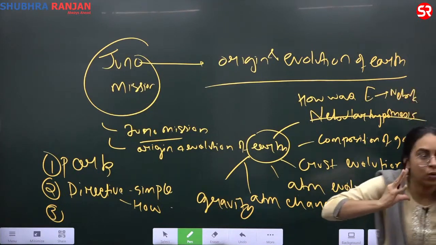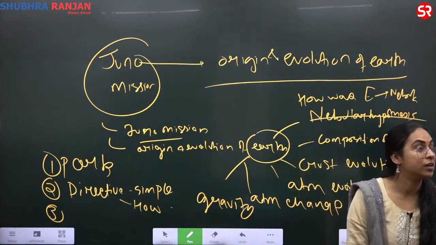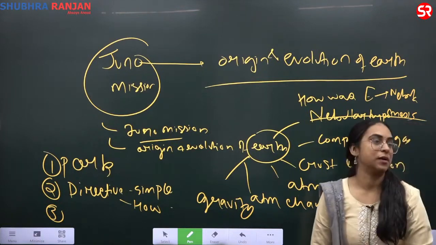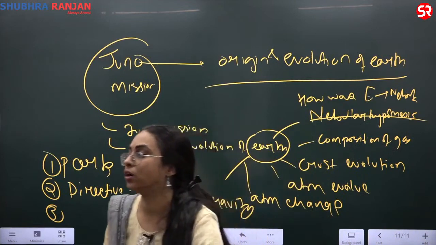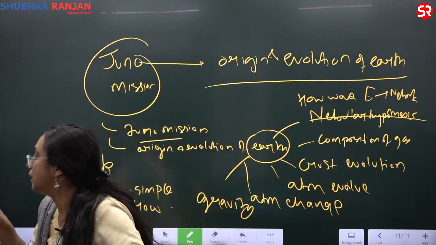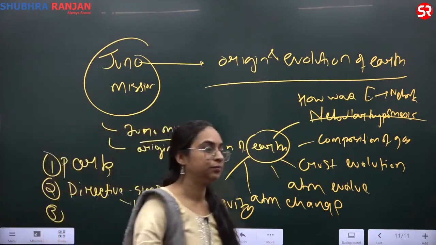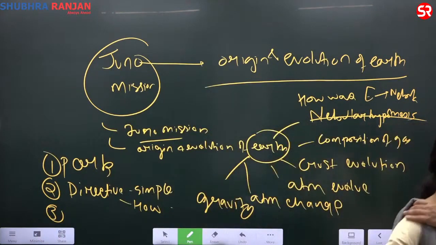So if I'm exploring Jupiter, what am I trying to understand? I'm trying to understand these aspects and link them to the origin and the evolution of the Earth. Tell me. The scenario of Jupiter with the initial phase of Earth. Yes, that's what you have to do.